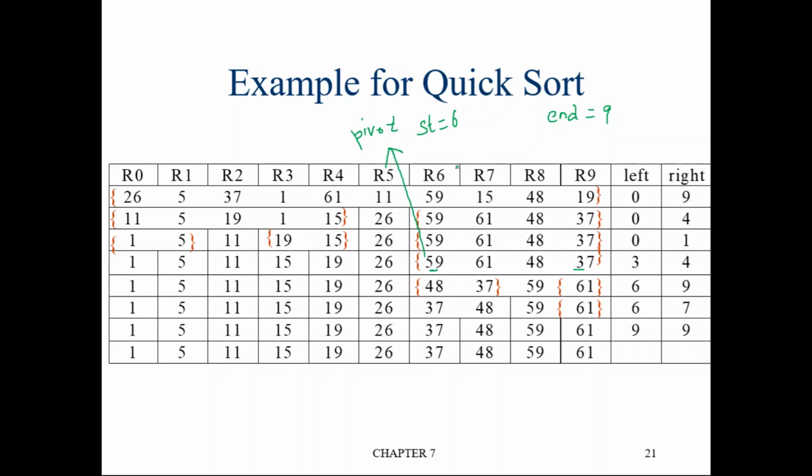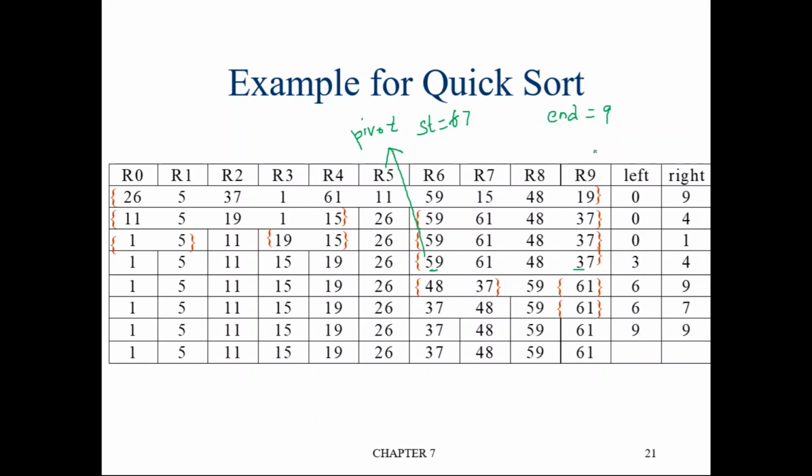Again, start the process. The element at start location, is it less than or equal to pivot? Yes, the element at start location is 59. It's equal to pivot element, which is 59. So increment start. So start will become what? 7. Now the element at start location is what? 61. Is it less than or equal to pivot element? No, 61 is greater than pivot element, which is 59. So stop. So start is 7.